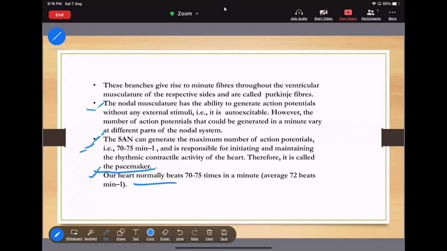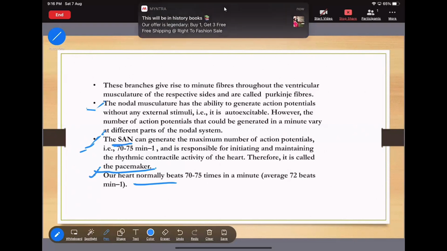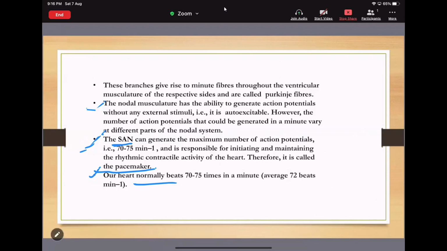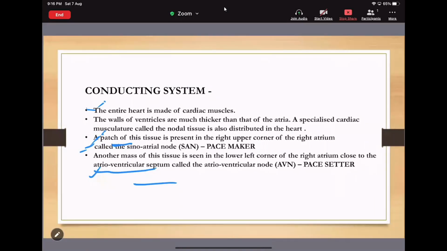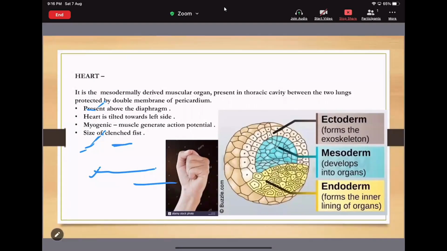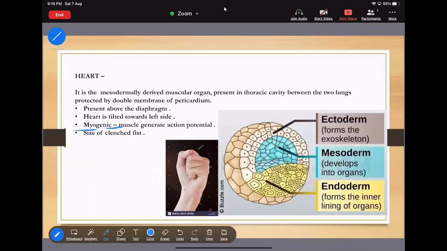The SAN has the ability to generate the maximum number of action potentials, and this action potential is generated by the muscle. That's why, as I said in the first sentence, this is the myogenic heart. That means the muscle generates the action potential.